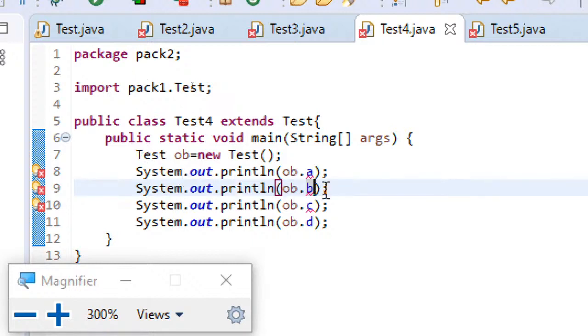So that's why I'm pausing while explaining here. Why is it not getting access? I'm just checking that. So the point to be noted is default members will be visible only within the package.